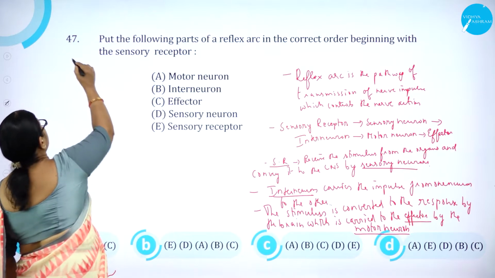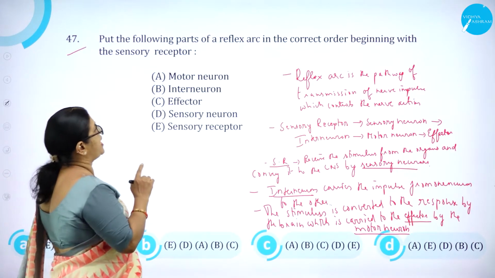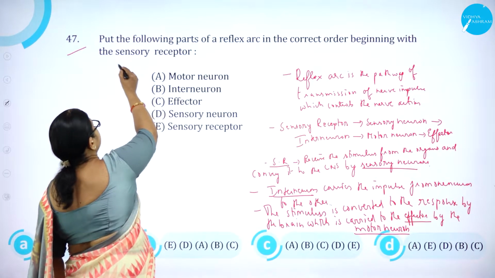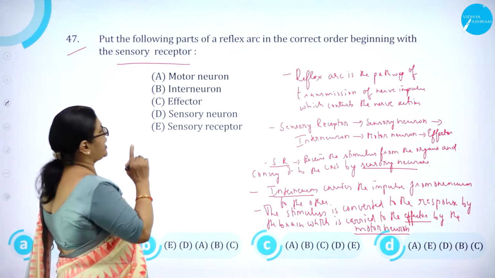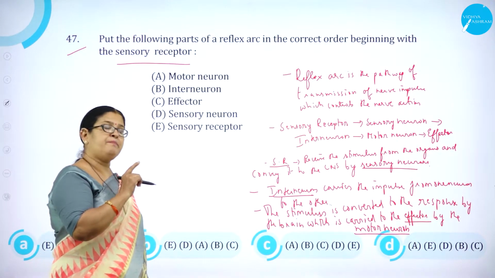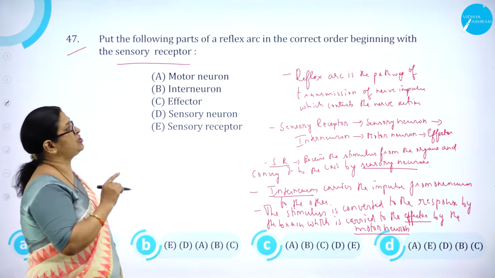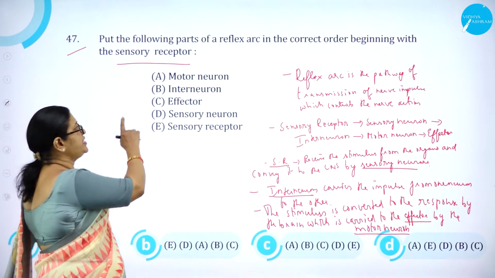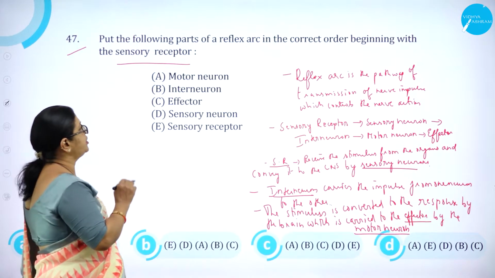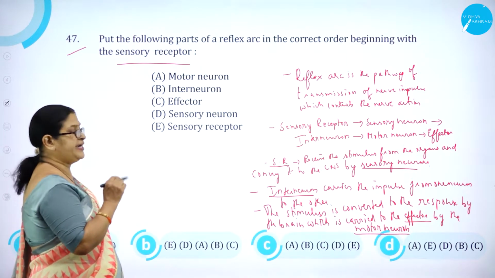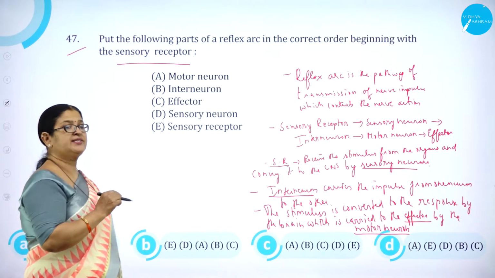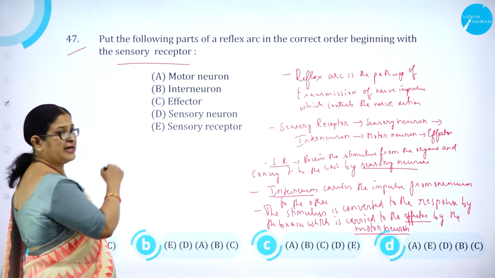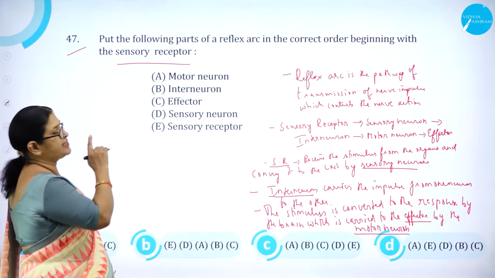Moving on to question number 47. Put the following parts of a reflex arc in the correct order, beginning with the sensory receptor. A is motor neuron, B is interneuron, C is effector, D is sensory neuron, E is sensory receptor. So we need to arrange them in the correct order, starting from sensory receptor.